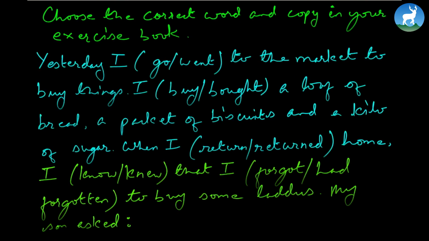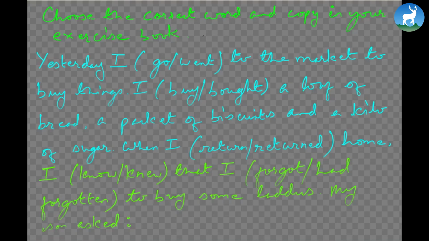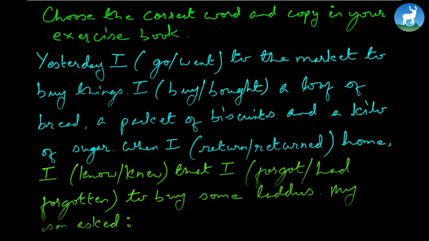So let's begin. Yesterday, because it's talking about yesterday, remember we're focusing more on verb 2 here. Yesterday I went. So here I tick went. Yesterday I went to the market to buy things. Because it's an event of yesterday, which is past, it's again simple past. Remember we are generally following simple past here. Yesterday I went to the market to buy things. I bought a loaf of bread, a packet of biscuits, and a kilo of sugar.